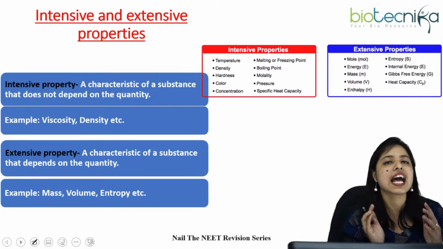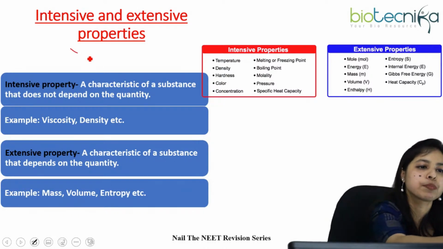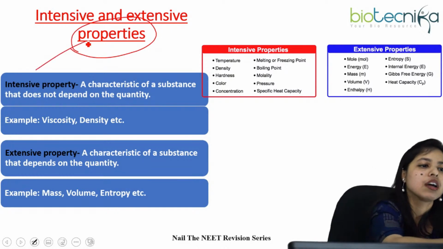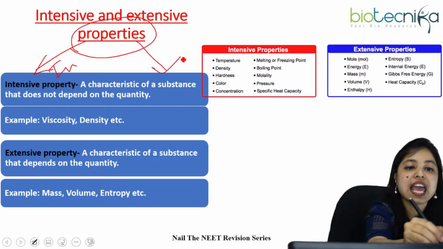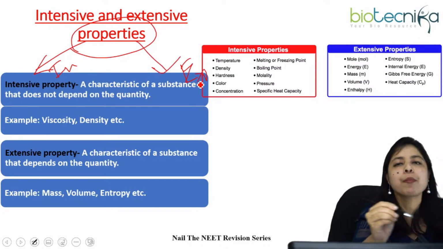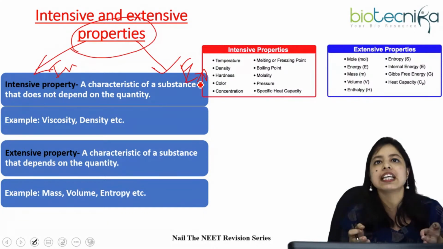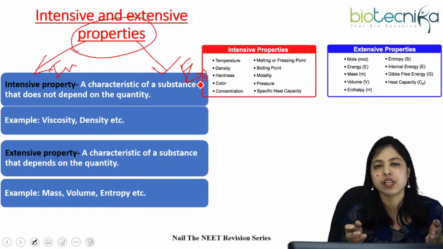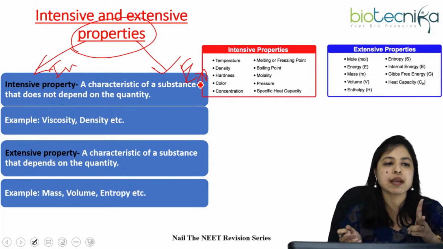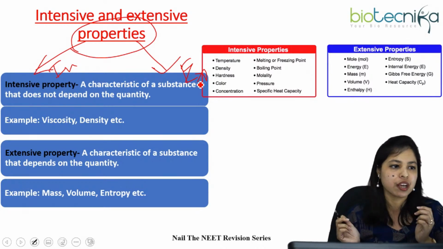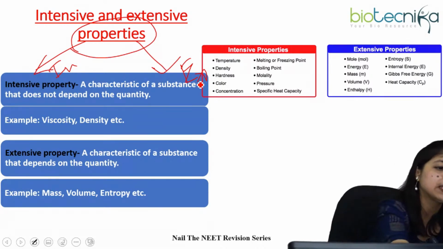So there is a classification between these properties, and they are mainly two types. Number one is intensive property and number two is extensive property. The properties which we will study in thermodynamics are basically of these two types: intensive property and extensive property. So what is intensive property?